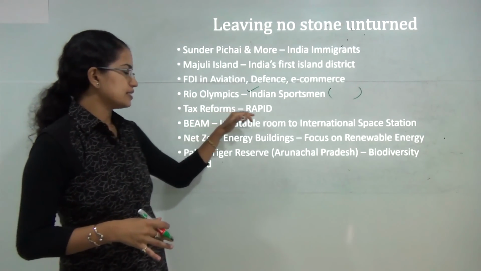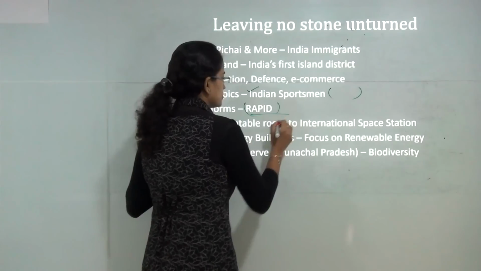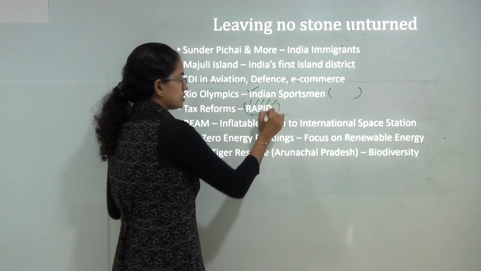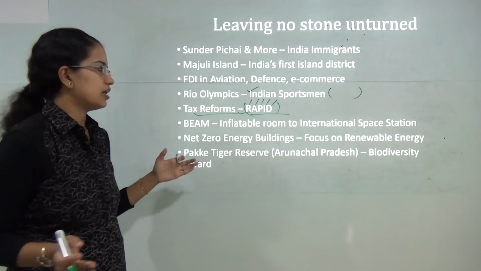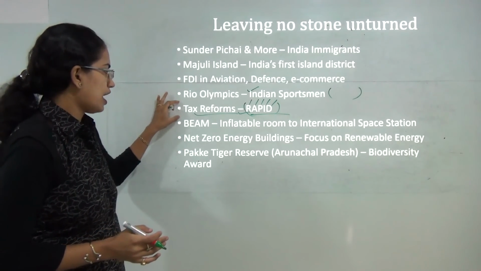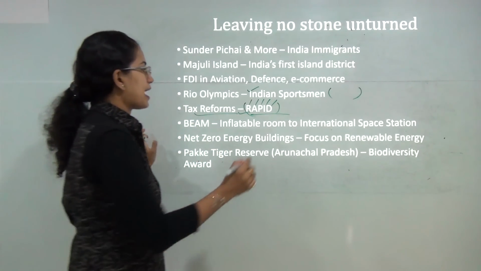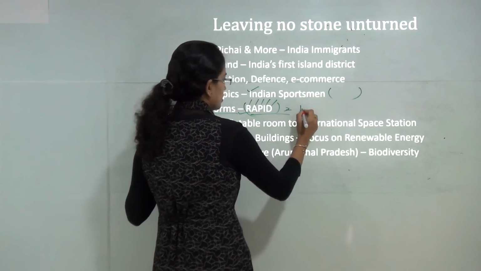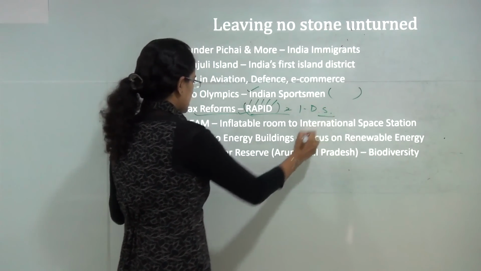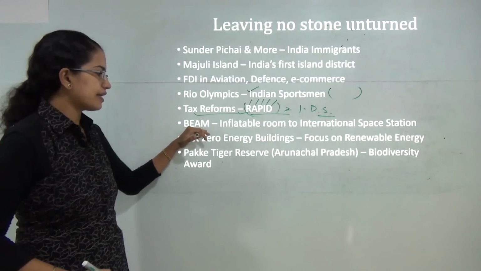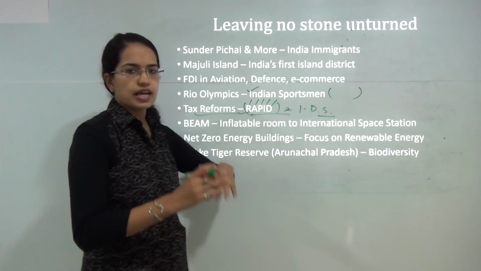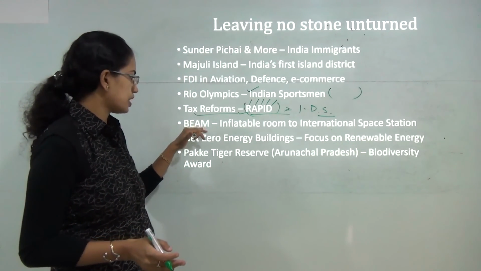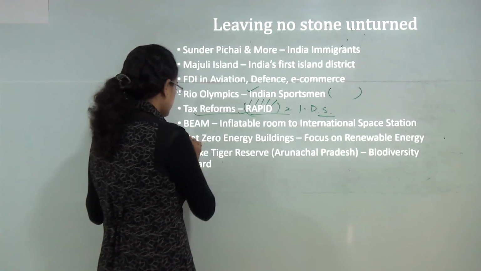Then you have the tax reforms in the name of RAPID. So you have all the 5 keywords here, based on which you have a kind of clear and transparent accountability system. So you have the tax reforms and the black money income disclosure scheme. So that's again important. Then you have BEAM that was recently placed in the International Space Station. It's a kind of inflatable room that was known as BEAM. Net zero energy building projects.